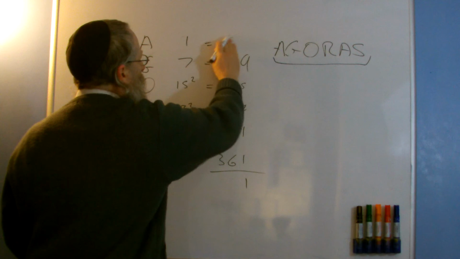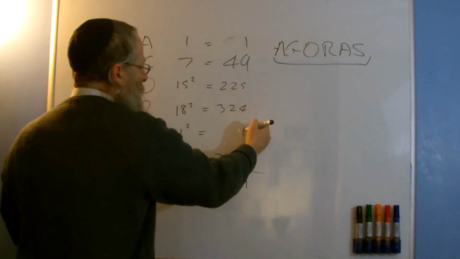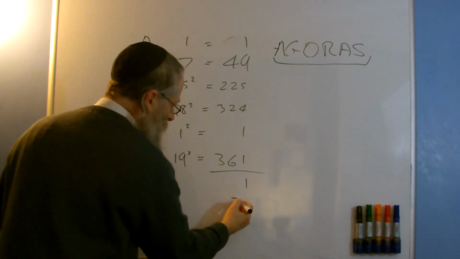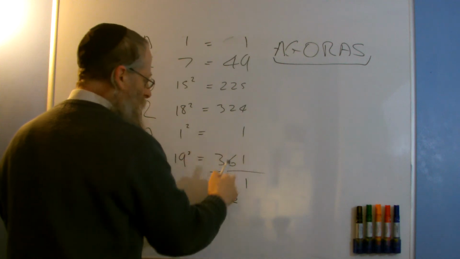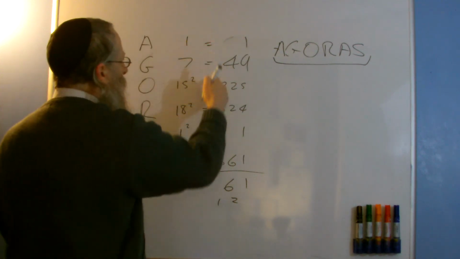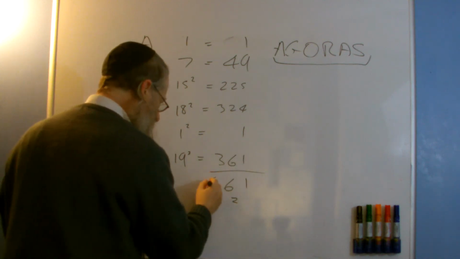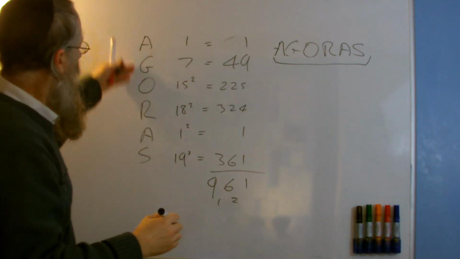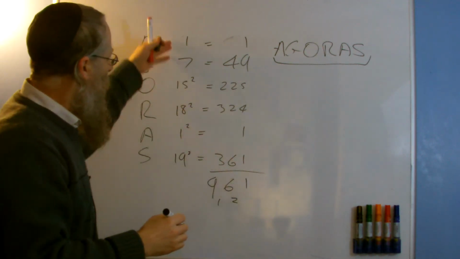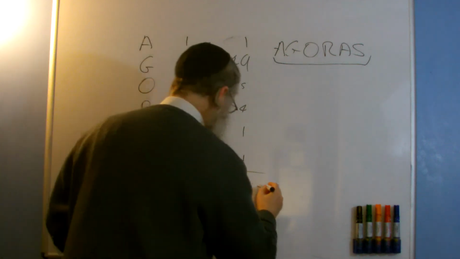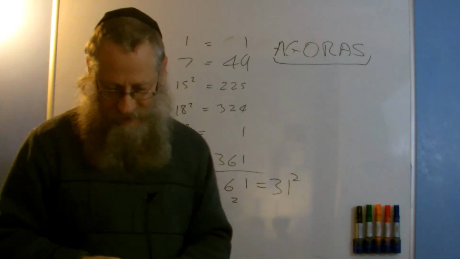Right, so we've got 1 there. 1 and 9 is 10. 5 and 4 is 9 plus 1 is 10. It's 21, so carry 2. 4, 5, 6, 7, 8 plus 6 is 14, 15, 16. And then I've got 2 plus 3 is 5, plus 3 is 8, plus 1 is 9. Okay, so we're doing not Horace but Pythagoras. Pythagoras gives you 961 when we add the sum of the squares. And 961 is 31 squared. So we've got another square hidden in his name.